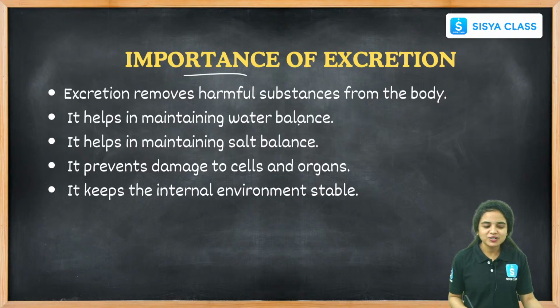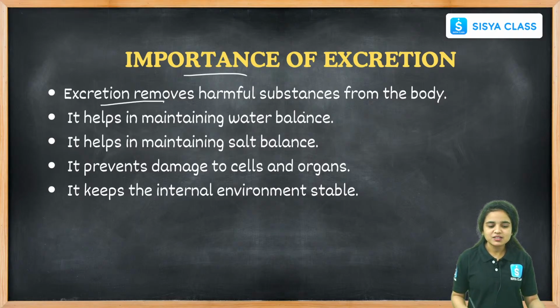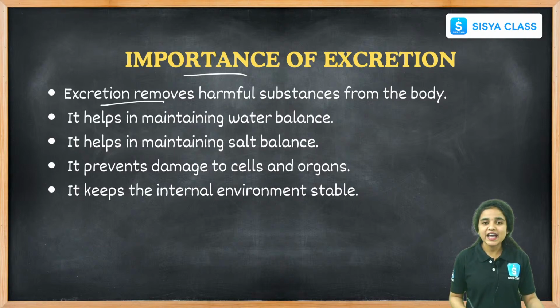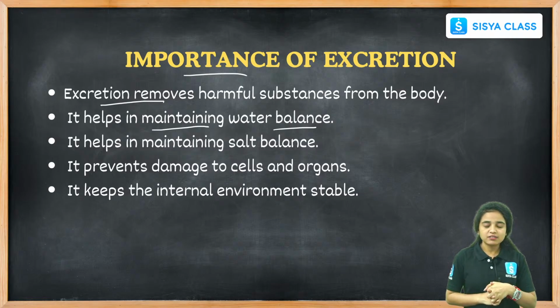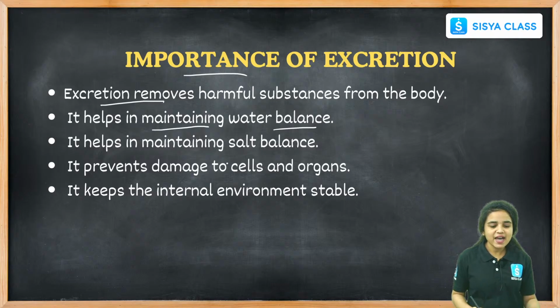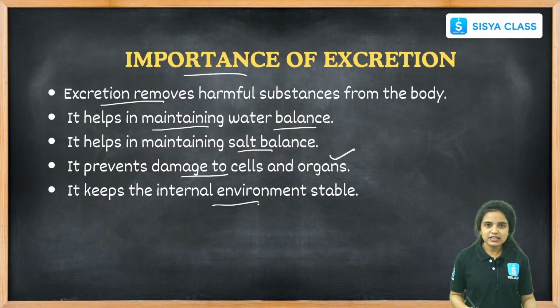Okay, let us see the importance of excretion here. Excretion removes harmful substances, not the needed and essential substances in our body. They will remove only the unwanted substances, and it will help in maintaining water balance also. They will remove the water. It also helps in maintaining salt balance, and it will prevent damage to cells and organs, and it will keep the internal environment stable. This is the importance of excretion. This is all about the importance of the excretion process.